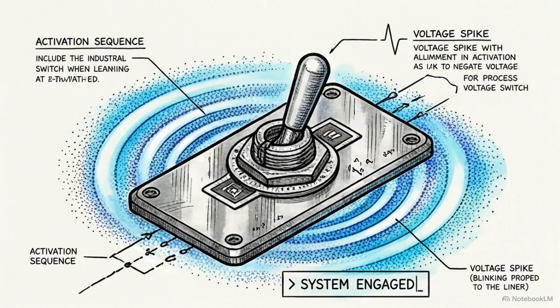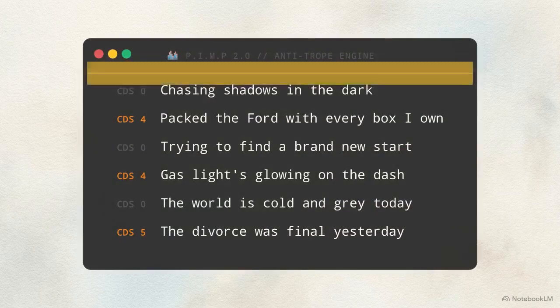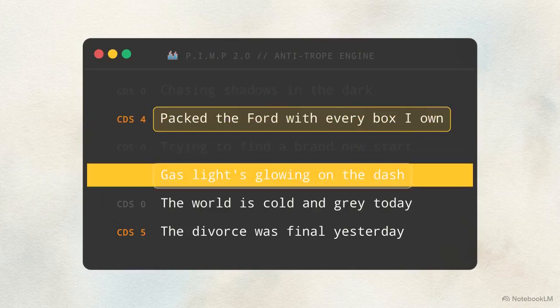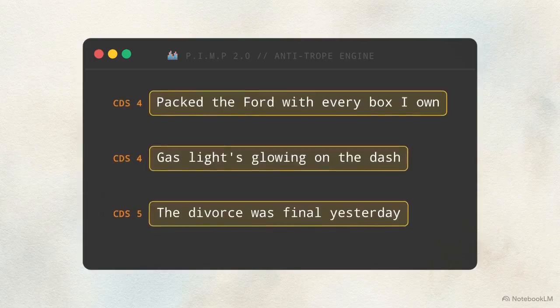Use the trigger phrase "pimp activate." This signal forces the AI to apply the framework rules and ignore standard songwriting suggestions. For this track, we will define the dominant force as narrative dominant. Selecting this profile ensures the AI prioritizes specific character actions and story consequences over general aesthetics.